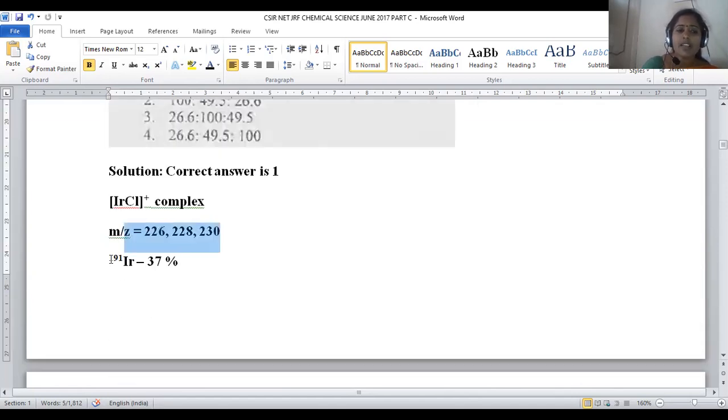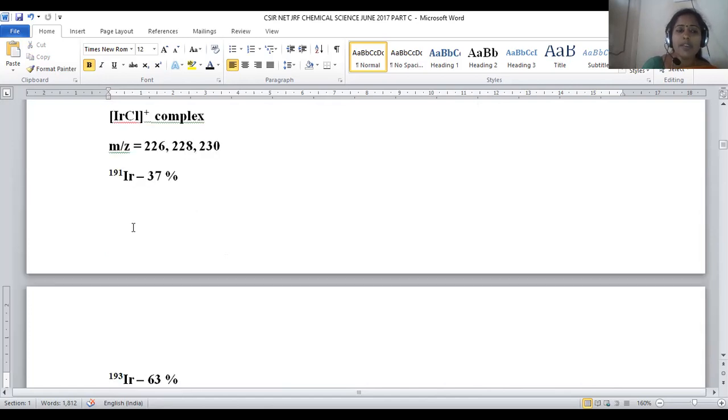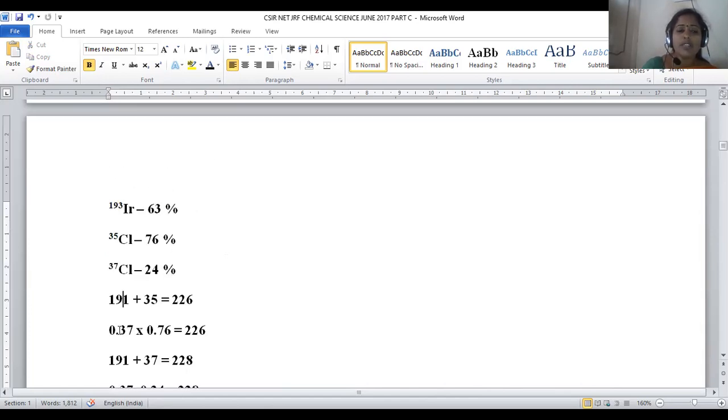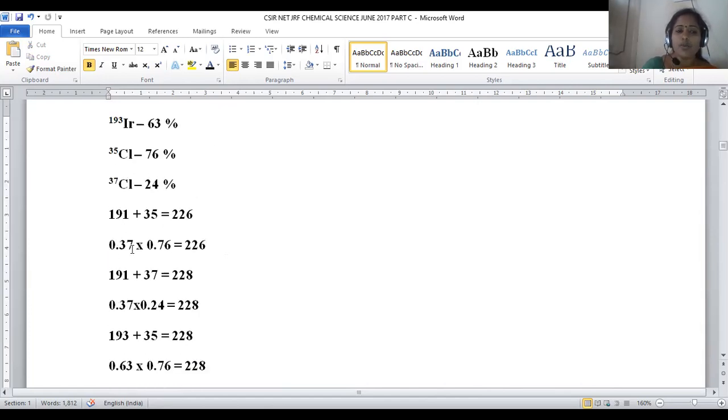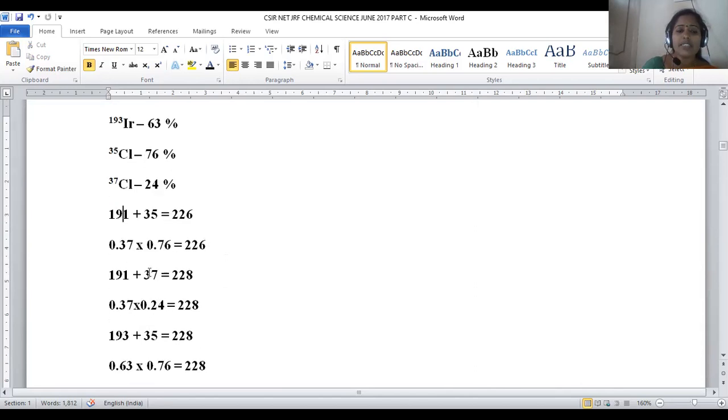If we take the sum of 191 and 35, this will be 226. The 191 abundance is 37, which can be taken as 0.37, multiplied by chlorine 35 abundance, 76, which can be taken as 0.76. Upon multiplying, we get the value for 226. Only this is the possibility to get the sum value as 226.